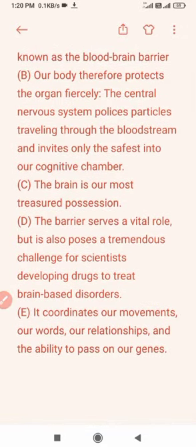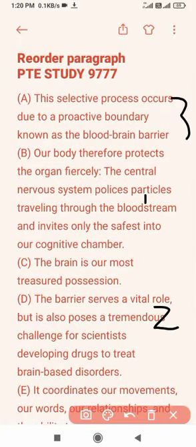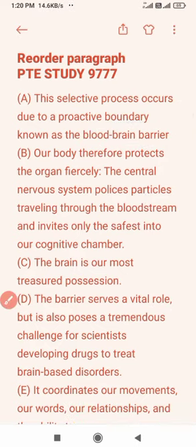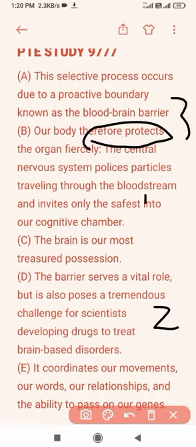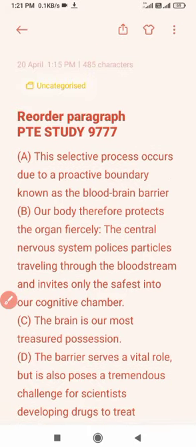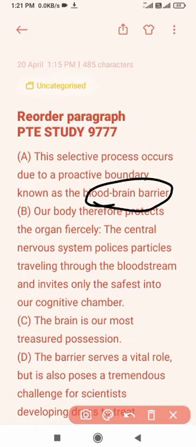In D, it is mentioned that the barrier serves a vital role. Firstly, we need to find the barrier. In which sentence is the barrier given? The barrier is given in sentence A, which is at the end. The blood-brain barrier. And the last is this, the barrier. The barrier is referred to in the first sentence, which is the blood-brain barrier.